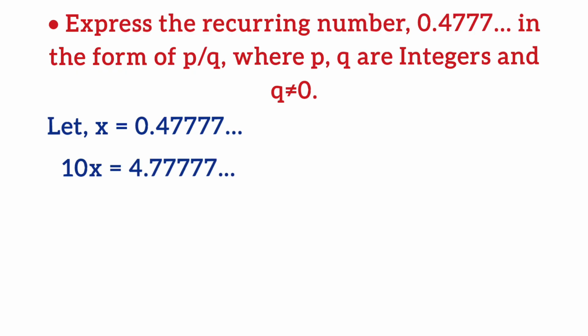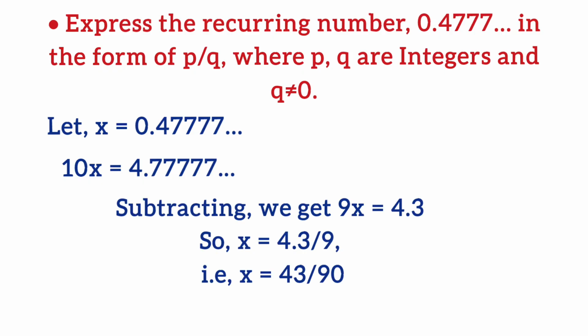That means 10x equals 4.7 bar. After subtracting x from 10x, we get 9x equals 4.3, that is x equals 4.3/9, that is 43/90. So x equals 0.47 bar equals 43/90.